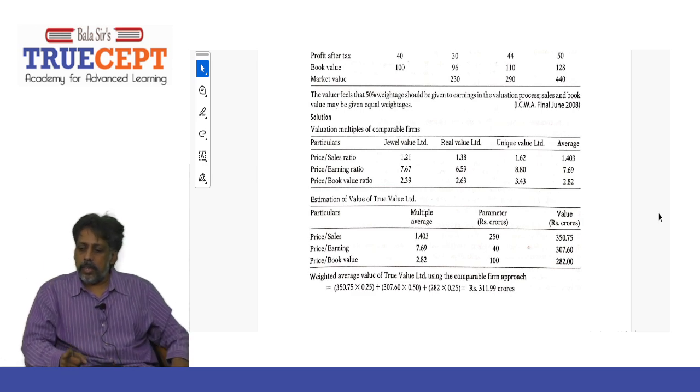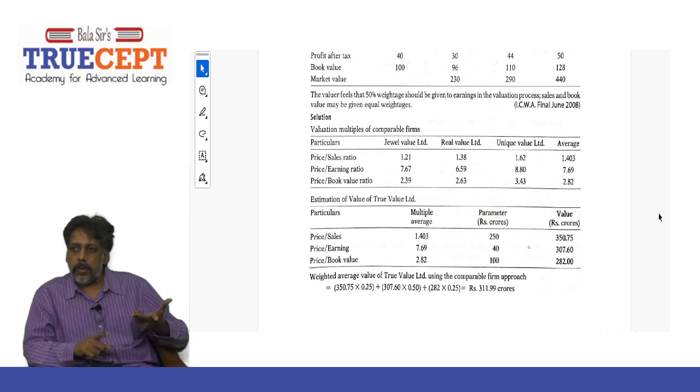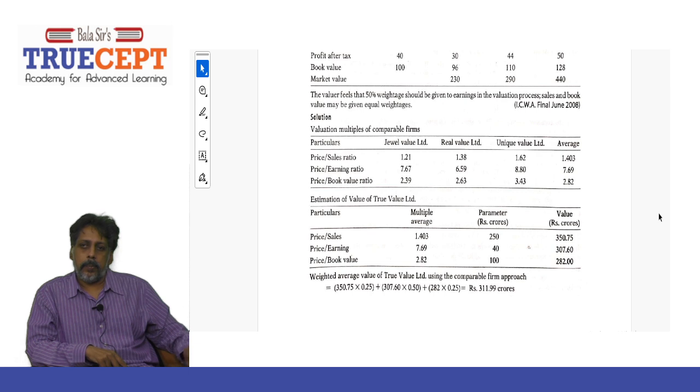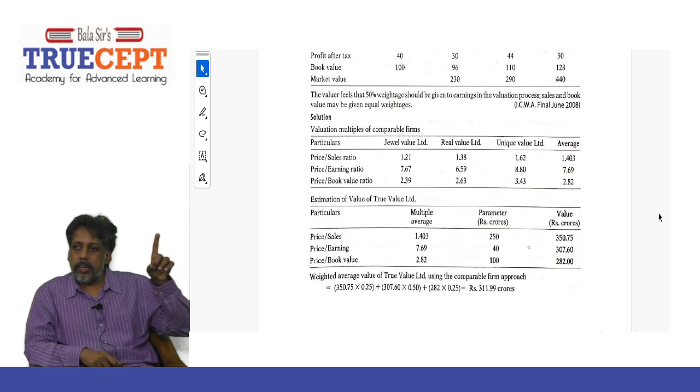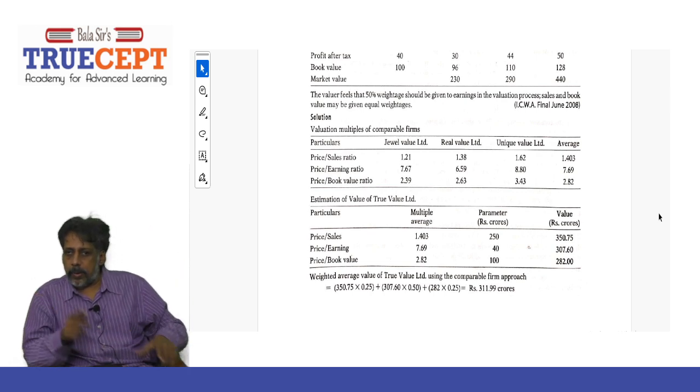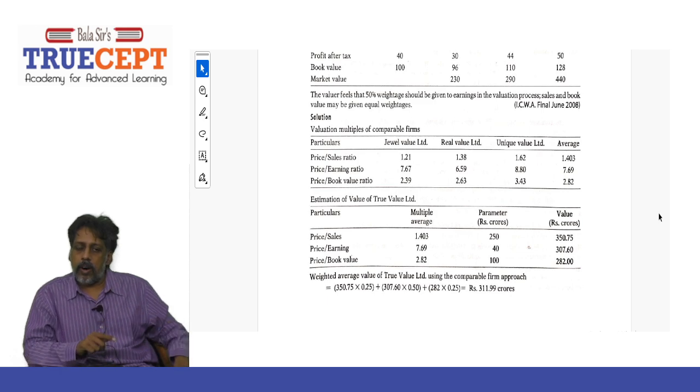But here, they want us to value True Limited taking a weighted average of these values. They have given us a 50% weightage for earnings, that means the value based on the PE multiple. And then the balance 50% equally, that means 25% each for sales and book value.